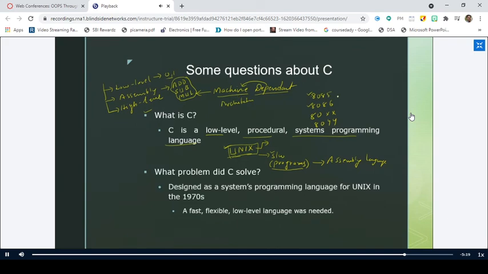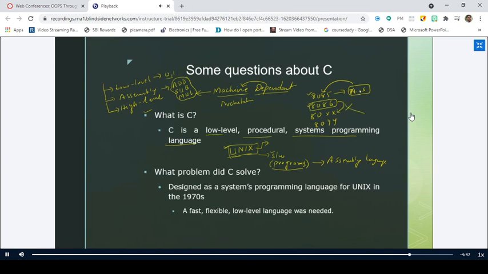When you write a program for the 8085, you have written one assembly code, A.S for 8085. It will run only on the 8085. And when you try to run this A.S on 8086, it will not work. Similarly, if you write a program for 8086 and try to execute it on 80XX, it will not work. So it depends.